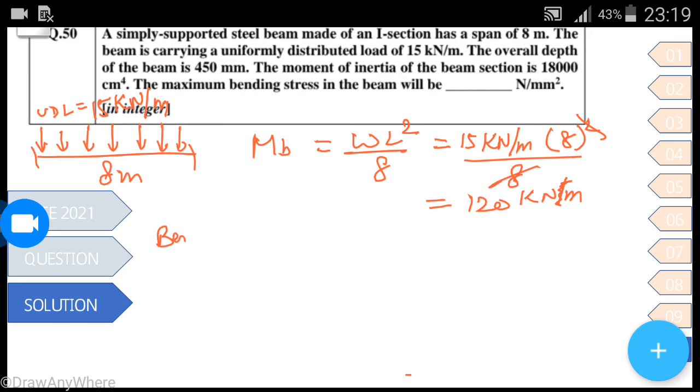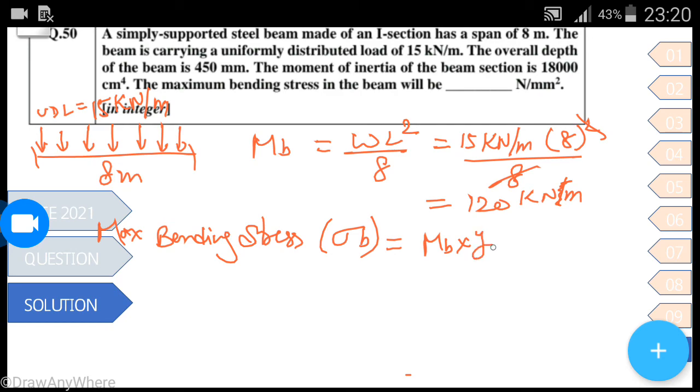So now we have to find the maximum bending stress. Bending stress denoted by sigma B, and we have to find the maximum. So sigma B would be M multiplied by Y divided by moment of inertia. What is Y here?